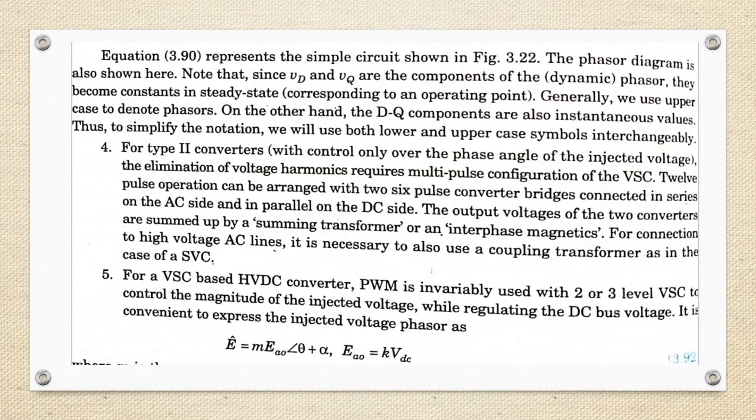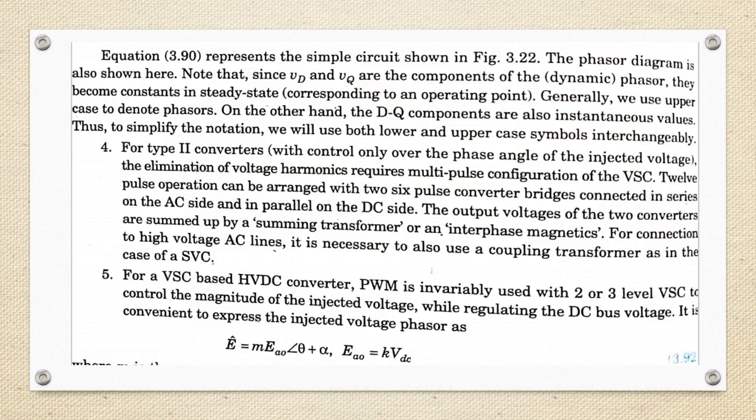So note that since VD and VQ are the components of the dynamic phasor, they become constants in steady state corresponding to an operating point, and generally we use uppercase to denote phasors. On the other hand, DQ components are also instantaneous values. Thus, to simplify the notation, we will use both lower and uppercase symbols interchangeably.